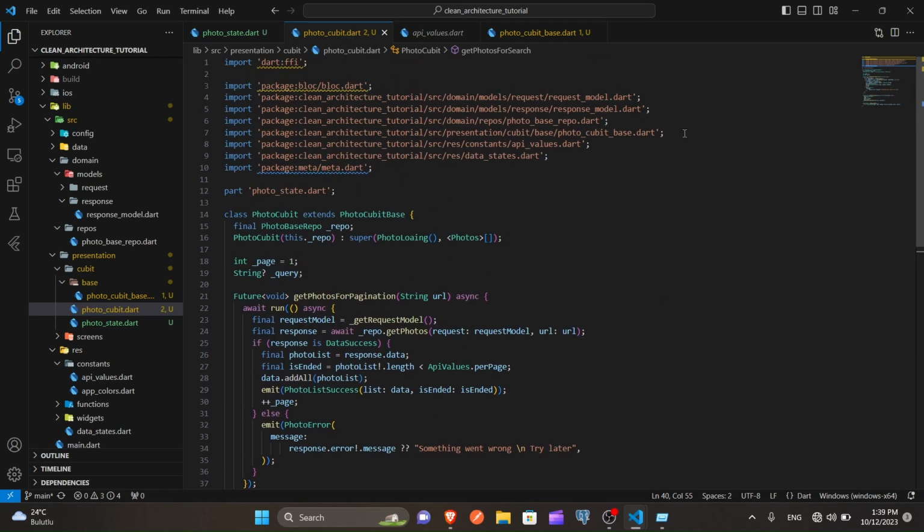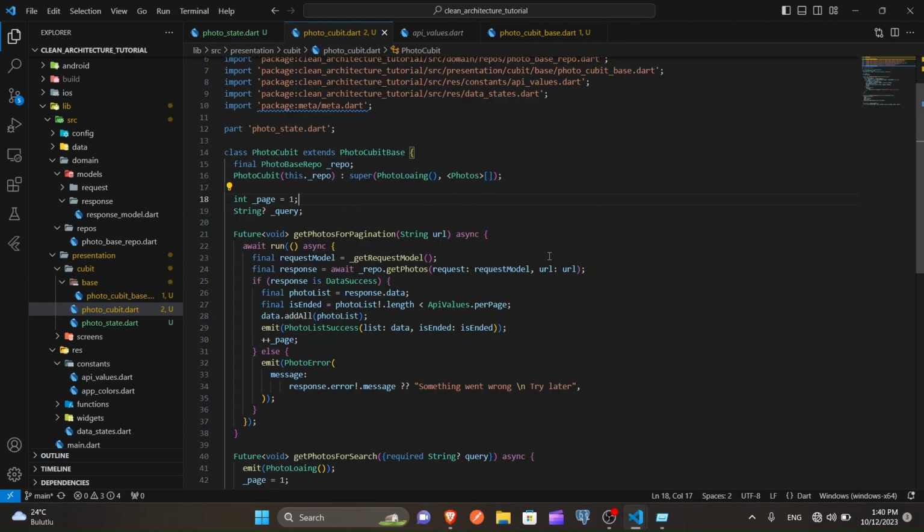Now we are done. In next part, we'll talk about dependency injection, and after it, we integrate all this logic to our UI.